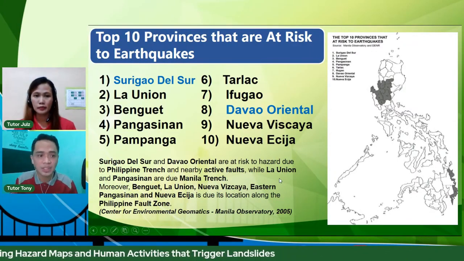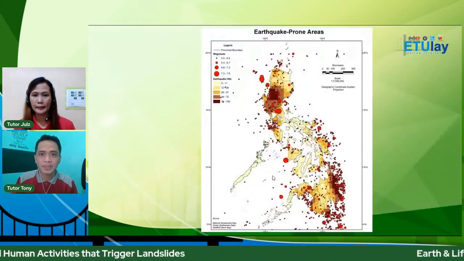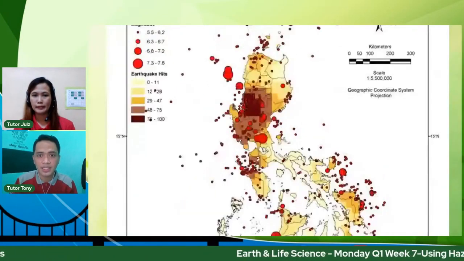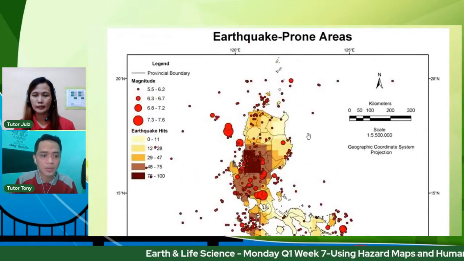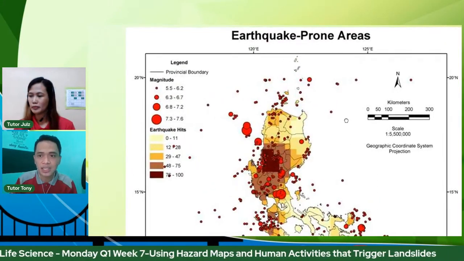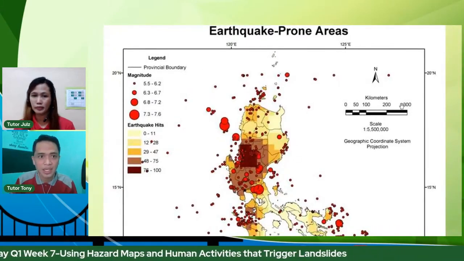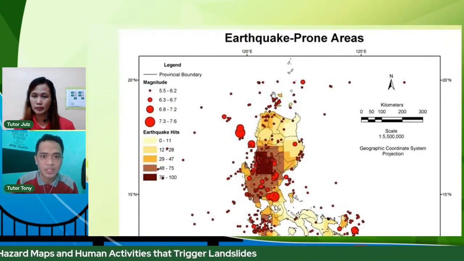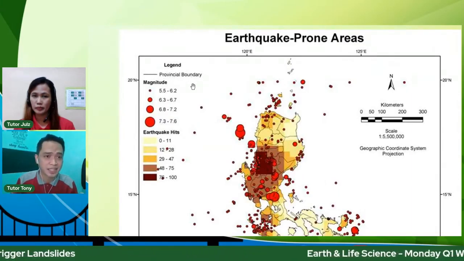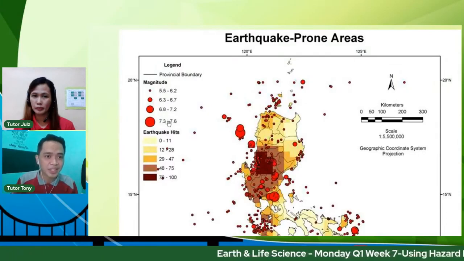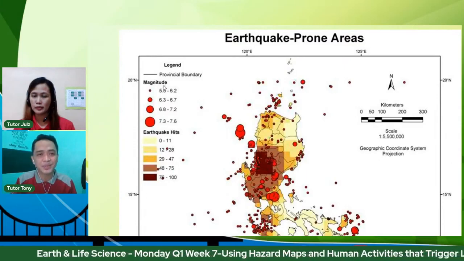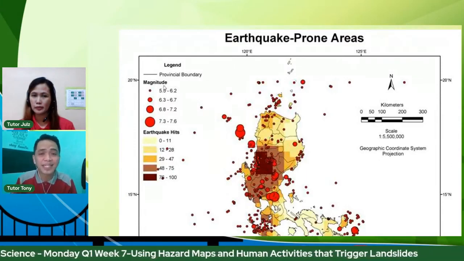So let's take a look at another example of a map. This time, as you can see, the title tells us that this is an earthquake-prone area map. You have the north arrow right here, the scale, of course, the legend, provincial boundary, just like any other maps, may mga boundaries ng places. And we have magnitude here and earthquake hits. If you would recall from your Science 10, magnitude refers to the amount of energy released by an earthquake.